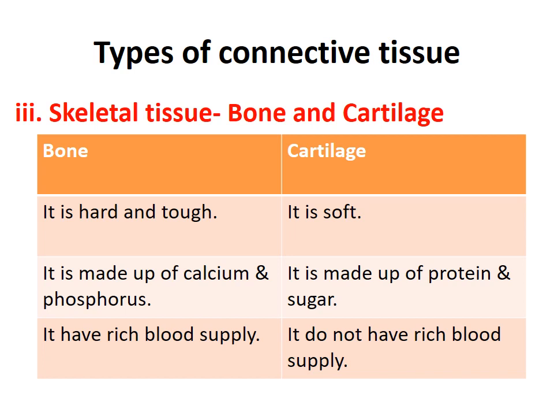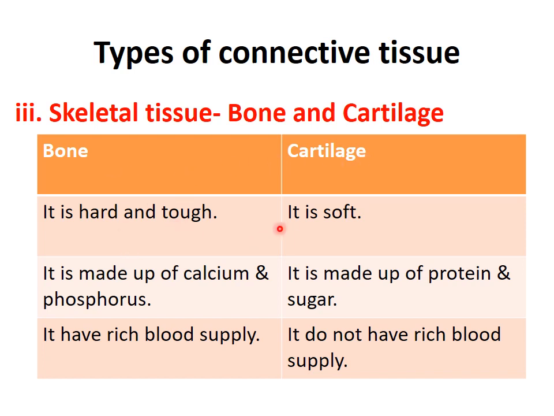The third type of connective tissue is skeletal tissue. Skeletal tissue means the tissue which forms the skeletal system. And the skeletal system, you know, contains bone and cartilage. So you must learn the difference between bone and cartilage. Generally one question arises from this part.